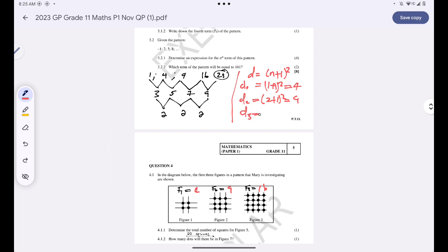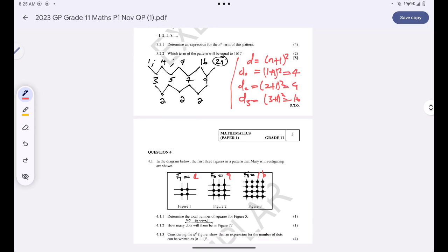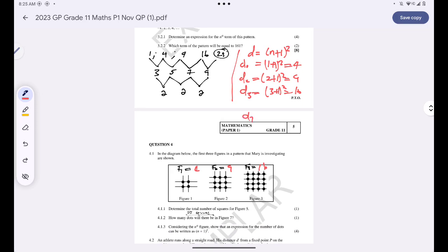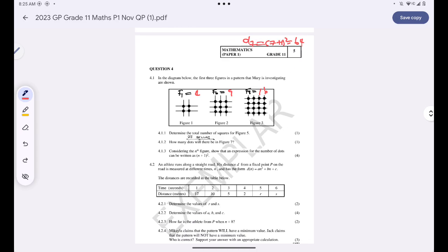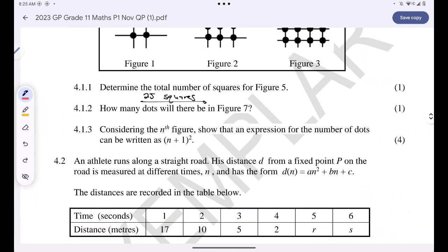Then D3 represents the number of dots in figure number 3: 3 plus 1 all squared is 16, so I'll have 16 dots. So figure number 7 will have 7 plus 1 squared dots. That means there will be 64 dots in figure number 7. Are we together?